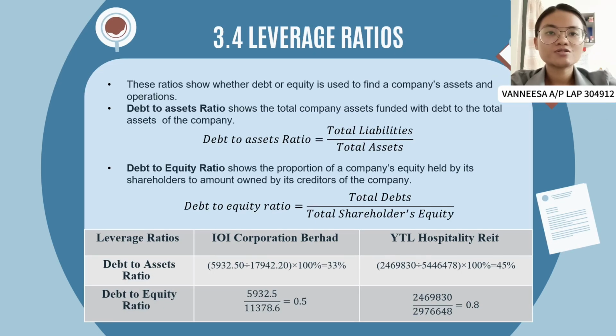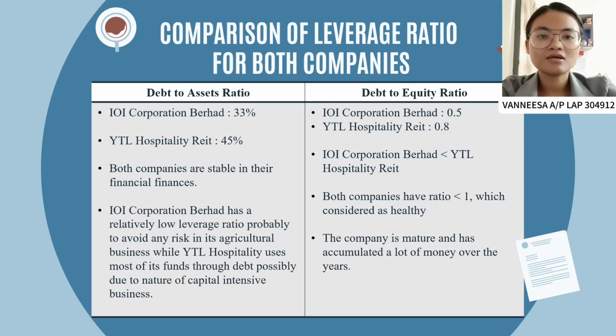3.4 Leverage ratio. This ratio shows whether debt or equity is used to fund a company's assets and operations. The debt to asset ratio shows the total company assets funded with debt relative to the total assets of the company. The debt to asset ratio for IOI is 33 while YTL is 45. A ratio of more than 100 indicates the company has more liabilities than assets. In this instance, both companies are stable in their finances.